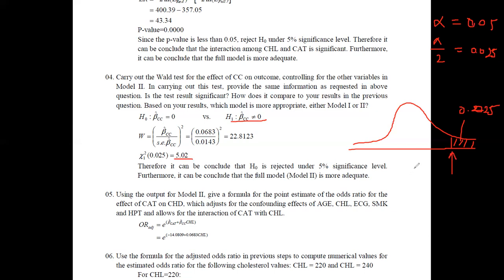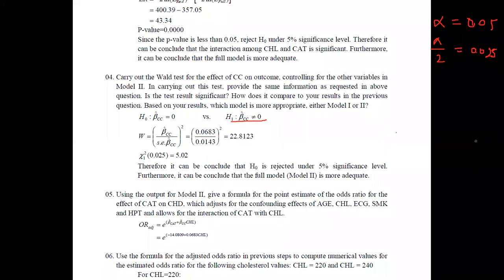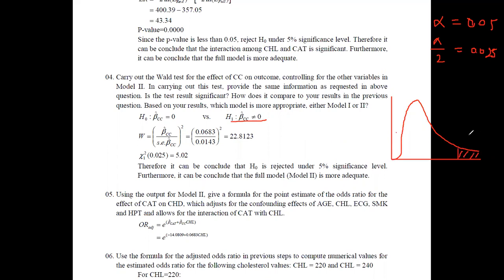Actually the distribution should be changed, the shape is not the same as this. If I draw the distribution of the chi-square, it will be a somewhat skewed distribution. Therefore you can see the rejection region here with the value 0.025, and you can identify the critical value, which can be observed as 5.02.